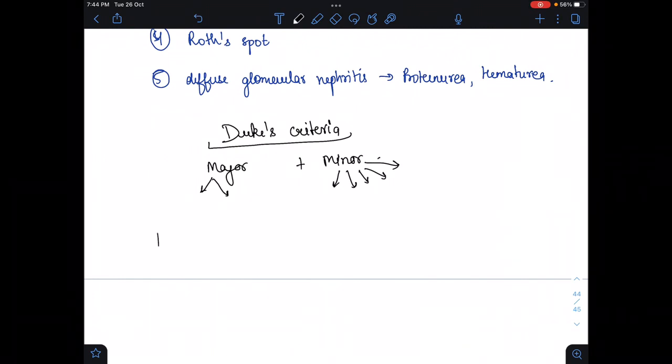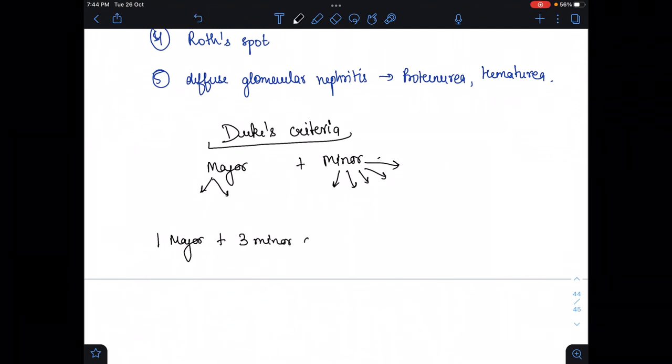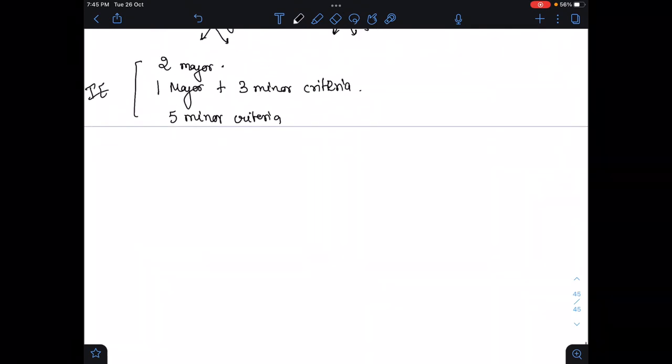For identification of infective endocarditis, if we find that one major criterion and 3 minor criteria are present, then we can diagnose infective endocarditis. Or if 5 minor criteria are there, then also we can identify it as infective endocarditis. Or if we find 2 major criteria, then also we diagnose infective endocarditis. So now what are the major and minor criteria? In the major criteria, what we have to check.